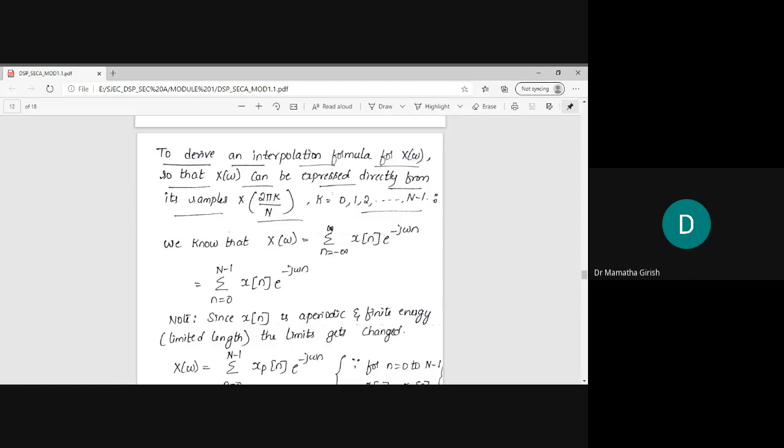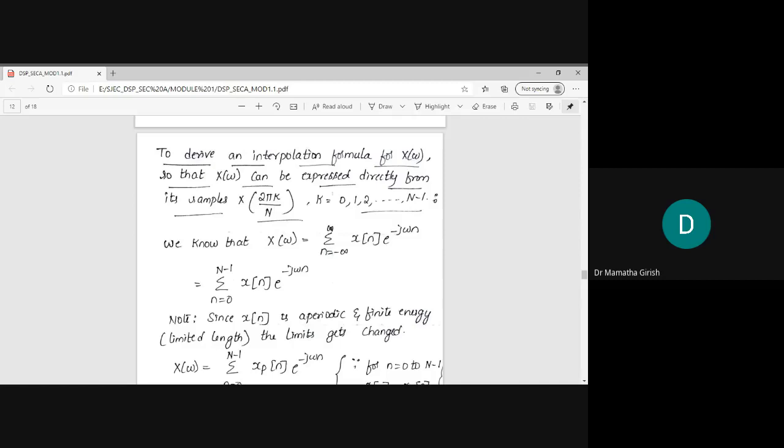What is xp of n? The periodic extension of x of n. And how did I get xp of n? We have done a whole lot of derivation to obtain an expression for xp of n, which is said to be related to the spectrum samples X of 2 pi k by N. So from that particular expression, I obtained an equation for xp of n. That is step number 1. In step number 2, what did we do? From xp of n, we tried to retrieve back x of n. That was step number 2.